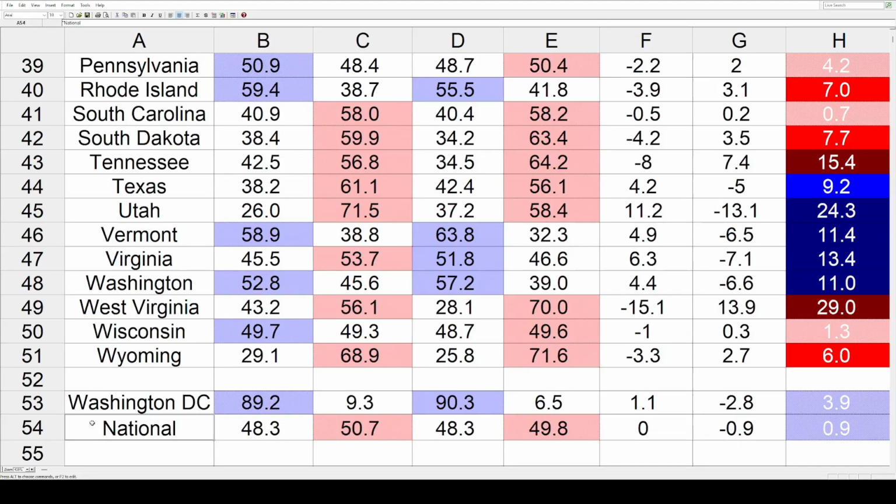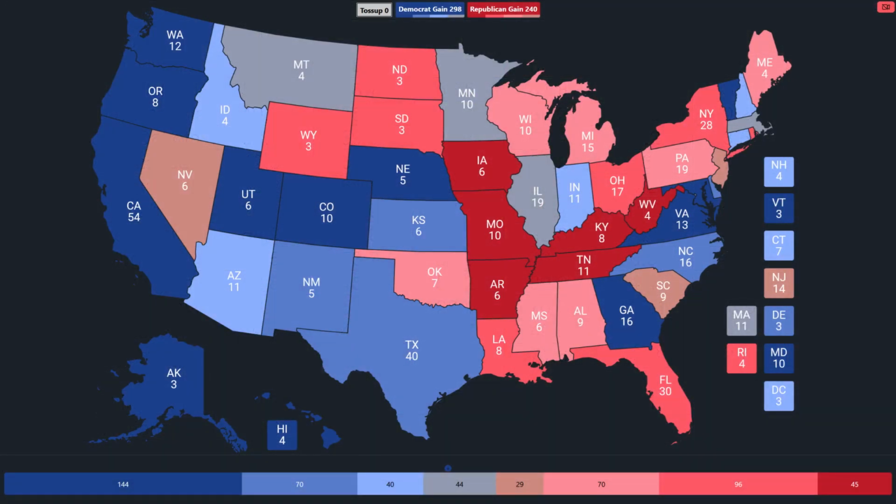Now, if you want to help visualize this data, we could take it all, we could put it on a map. If we do that, this is what it looks like. And we've got similar shading here. The darkest colors are going to be 10 or more points. This time, the very lightest colors are going to be under 1% shifts. Those are going to be the tilt margins. So we've got 4 levels of shading in total.